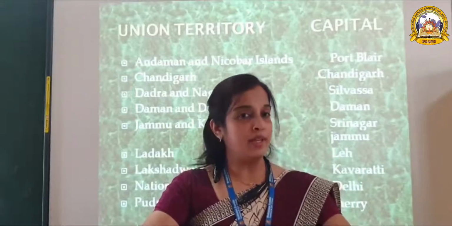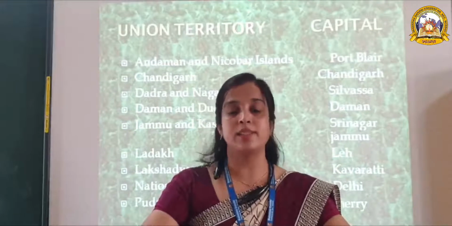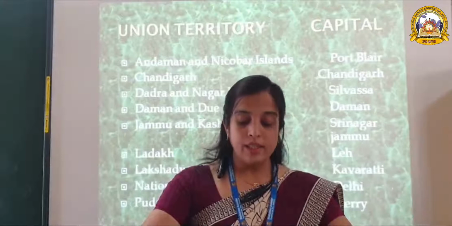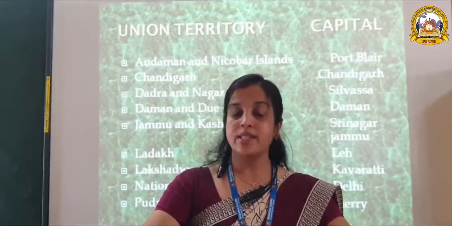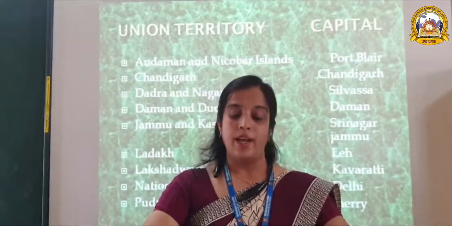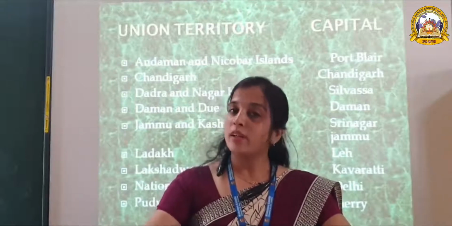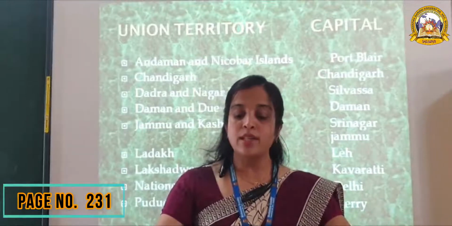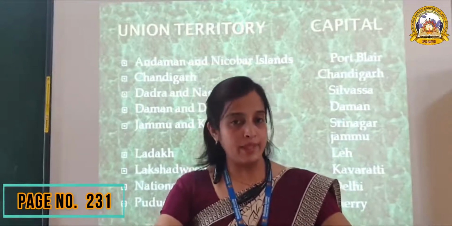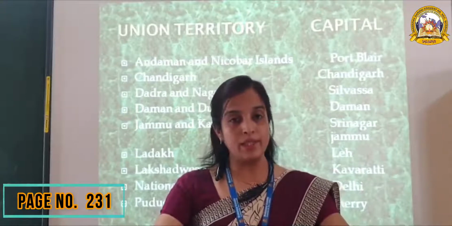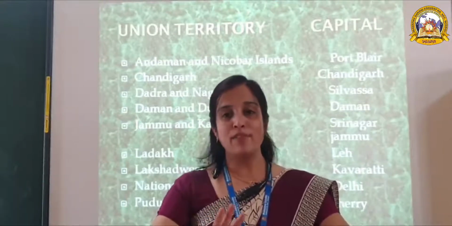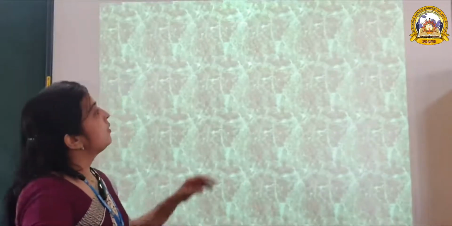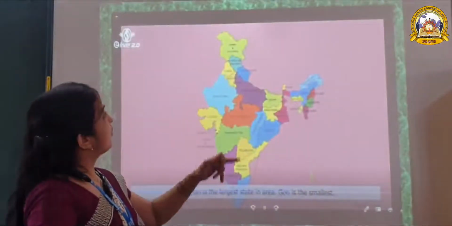India became independent on 15 August 1947. Today India is a union of 28 states and 9 union territories, and the table is given in your book on page number 231. You must learn the names of states and their capitals and union territories and their capitals. Every day you learn 5 names. Okay. Now let's see what the physical division of India is.